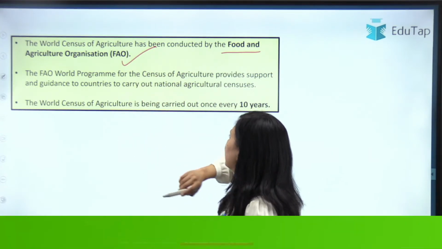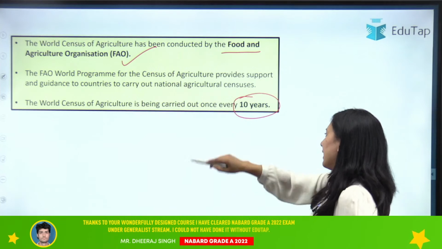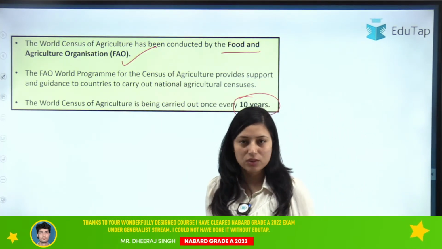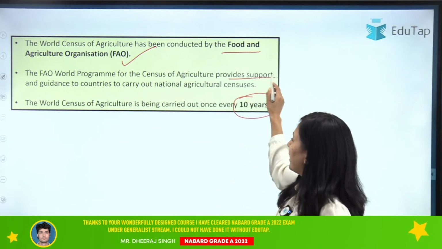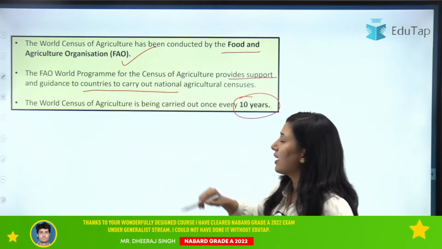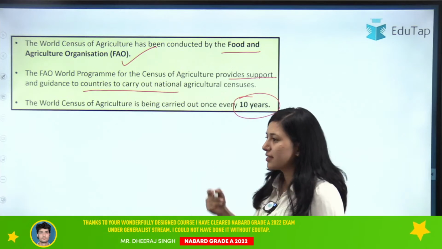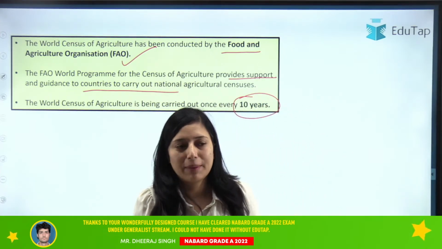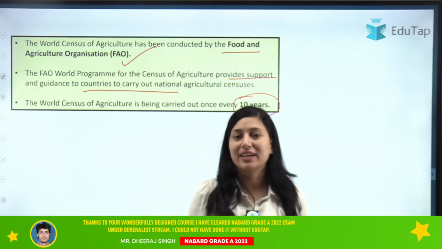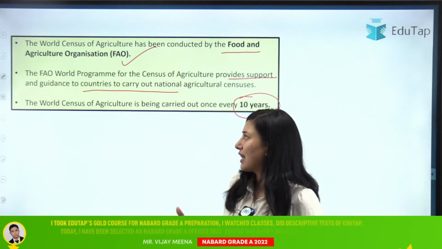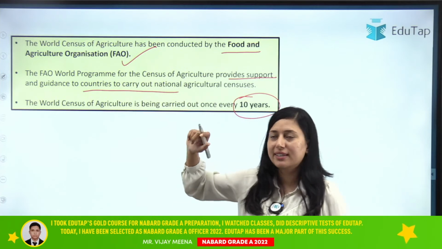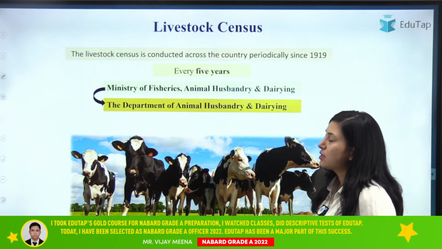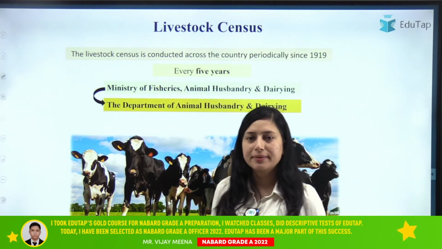And the census is done every 10 years. Why are they doing so? Basically, they are providing support and guidance to countries to carry out national agriculture census. From this census, they will see what the scenario of agriculture is in different countries. So for that, the World Agriculture Census is being conducted by FAO. Clear? Now let's move on to the next census.